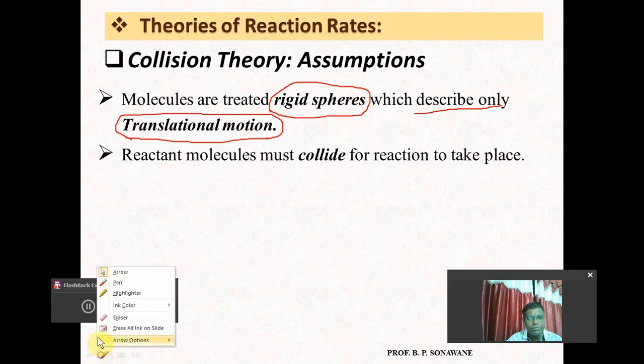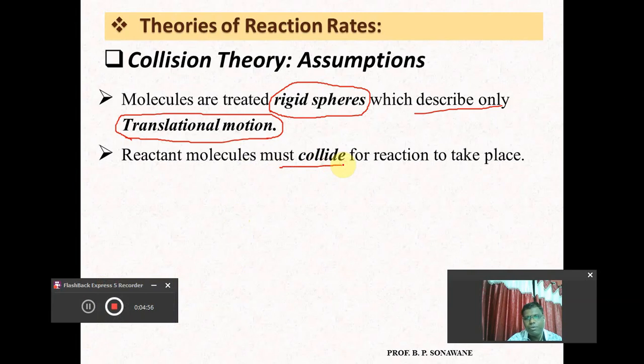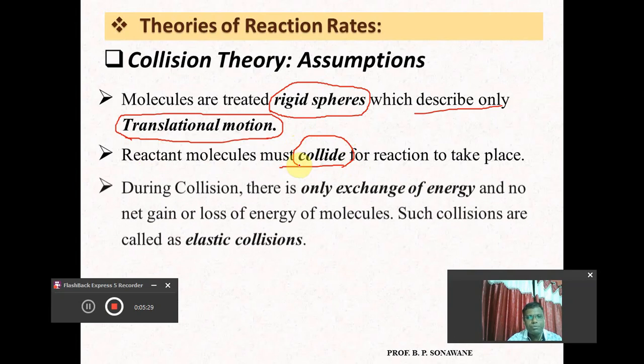Again, according to this theory, these rigid sphere molecules are able to collide with one another for the reaction between them. Whenever two reactant molecules collide with one another, the reaction between them takes place. It means that reactant molecules must collide for the reaction to take place. Unless and until the gaseous reactant molecules collide with one another, the reaction will not take place.